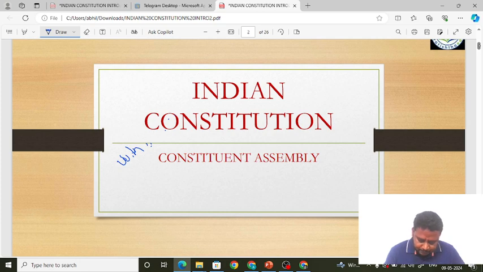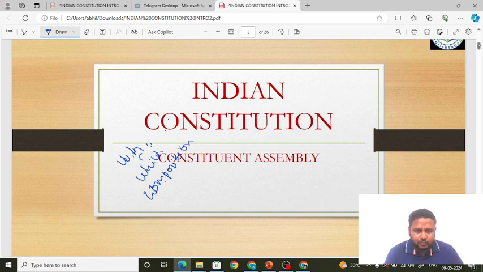Okay, and we also have to know which is the body that was involved in the making of the constitution, and what is the composition of that body. We are going to learn the composition. So we have to learn about the framers of the constitution.